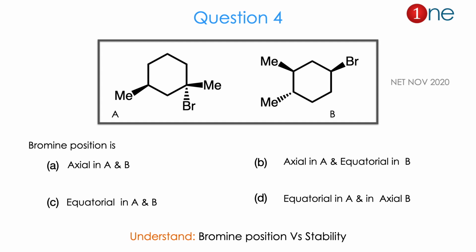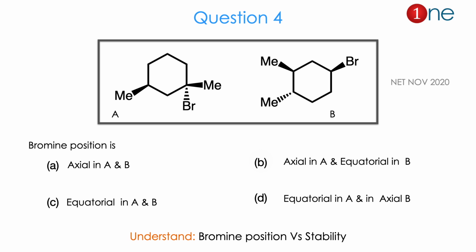Then question number 4. The starting material is cyclohexane with many attachments: 2 methyl groups and bromine. 2 methyl groups are syn to each other and bromine is anti in A. In B, the same thing happened but with a different orientation of bromine. Instead of geminal, they are in the vicinal position. 2 methyl groups are vicinal and bromine is away from them.